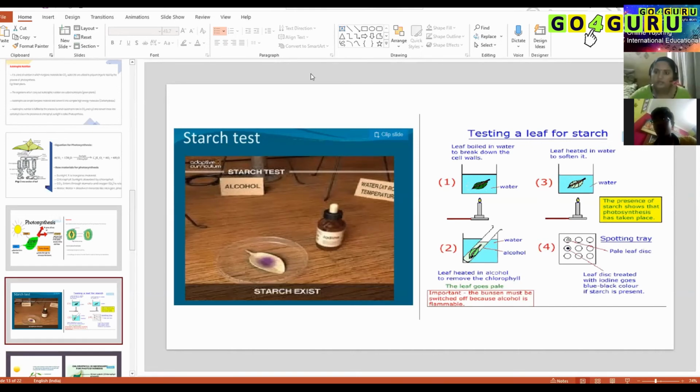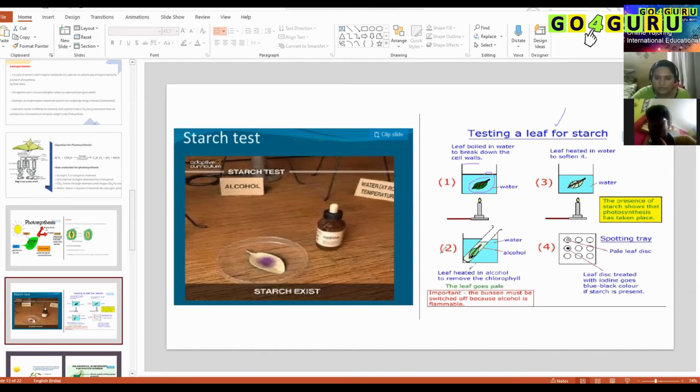This is the test for testing a leaf for starch. The leaf is boiled in water to break down the cell wall. We have taken a leaf, kept it in the water bath and heated it. Second step, we put it in alcohol to remove chlorophyll. Now we have removed chlorophyll, and that's why the leaf has become pale in color.